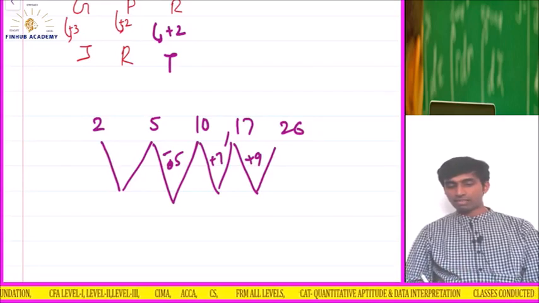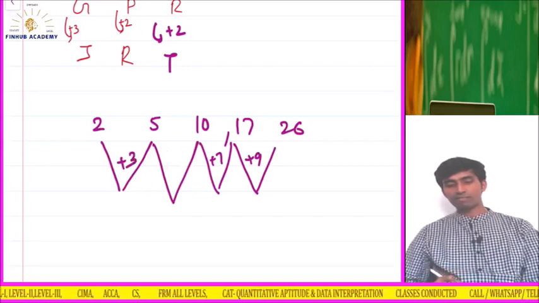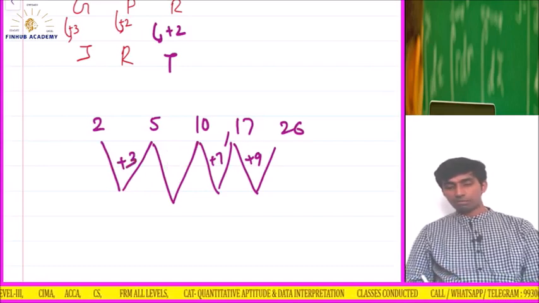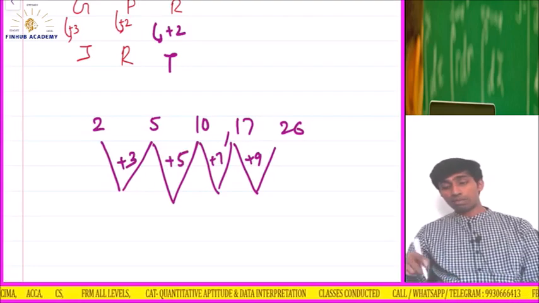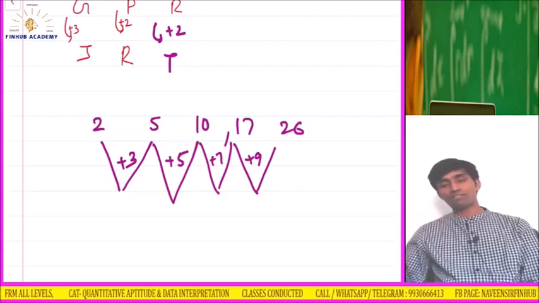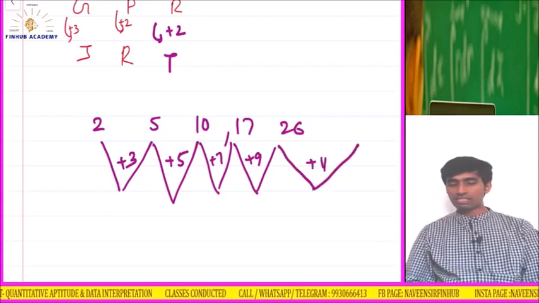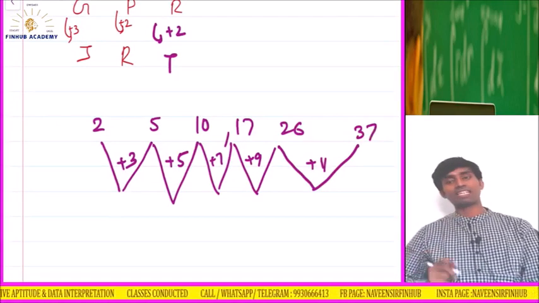If I take it as 5, then see, plus 3 will give me 5. Plus 5 will give me 10. Plus 7 will give me 9. So the sequence is there. I am adding 3, 5, 7, 9. So in this I will add 11. So what I will get? Plus 11, so the answer is 37.